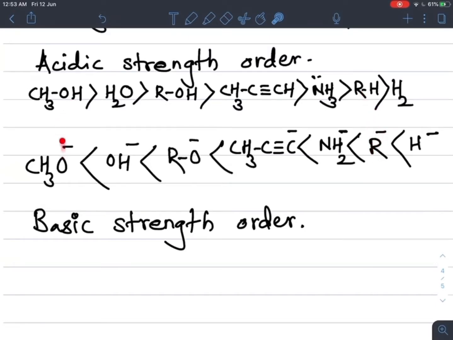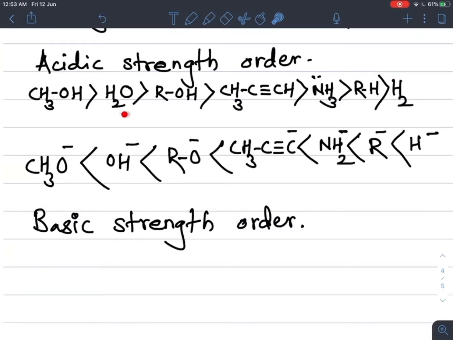If we compare CH3OH and CH3O minus, CH3OH is a strong acid and CH3O minus is a weak base. So strong acid, weak base, this is the conjugate acid base pair; one is strong, the other is weak.